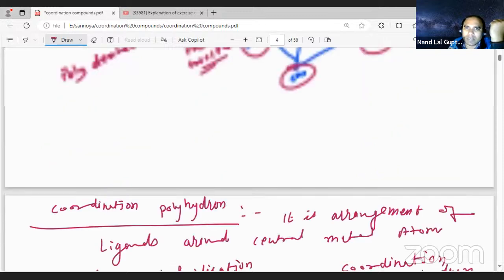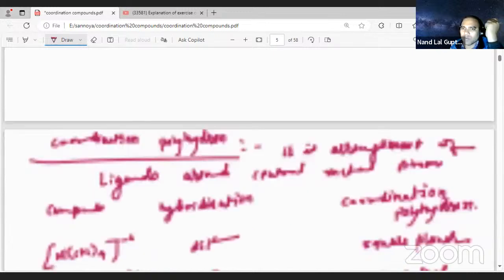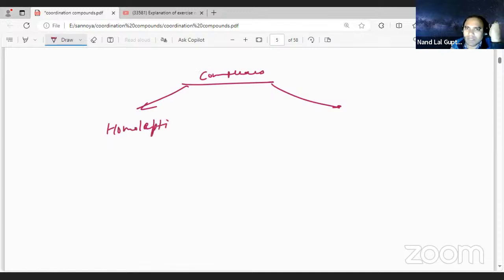That is coordination polyhedron, the arrangement of the ligands. Next, homoleptic and heteroleptic complexes, student. What do you mean by homo and heteroleptic? If you talk about complexes, there are two types possible. The first one is called homoleptic, another is heteroleptic.